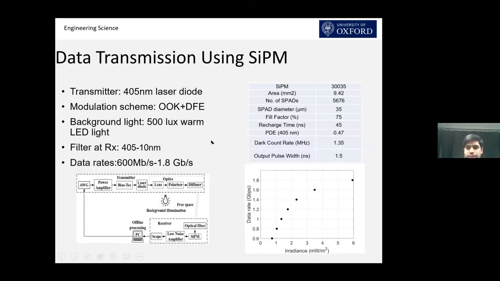For our experiment, we have selected a silicon PM with an area of 9.4 millimeter square and an output pulse width of 1.5 nanoseconds. This output pulse width of silicon PM basically determines how fast it is.